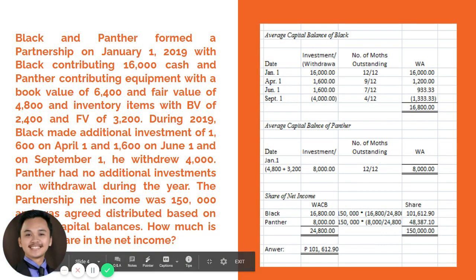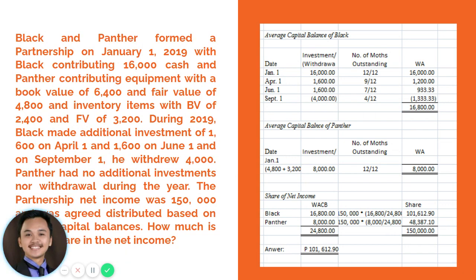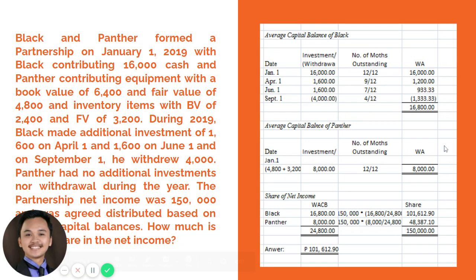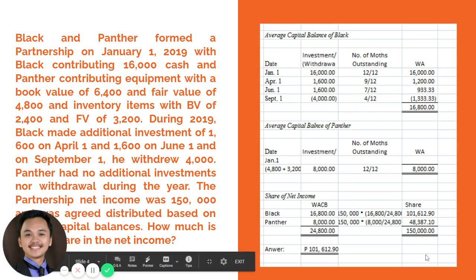In our previous discussion, we discussed two ways on how to compute the weighted average. However, I suggest using the alternative one because I suppose it is the easier way of computing your weighted average. However, it is your choice which option you will be using.